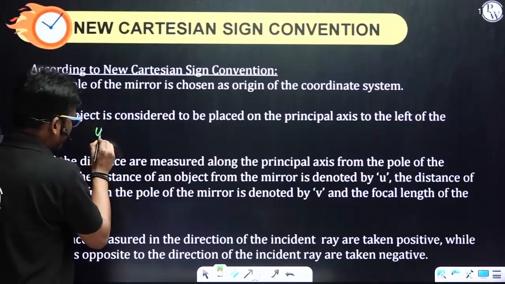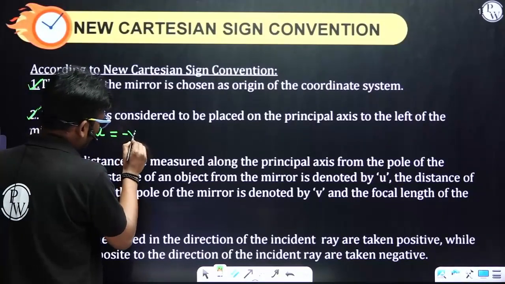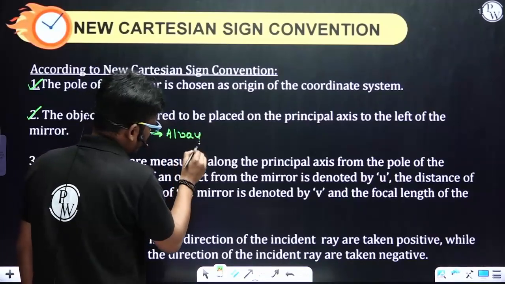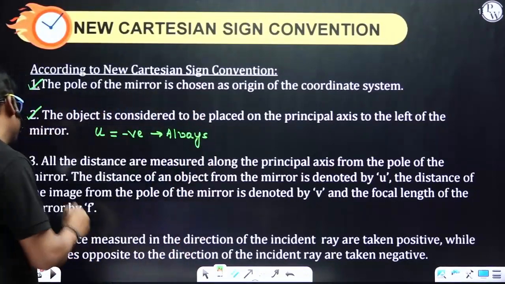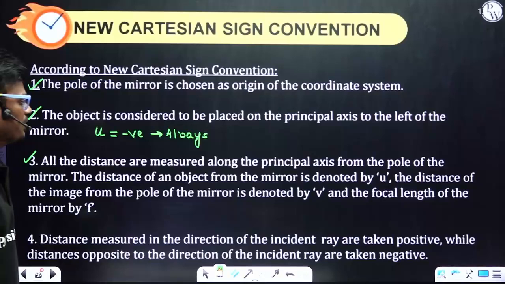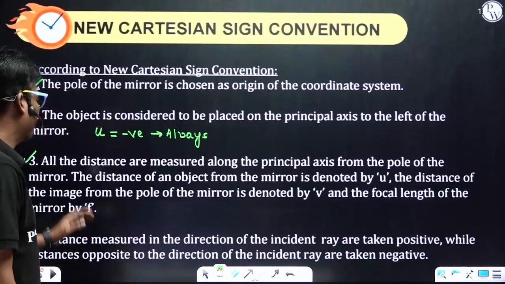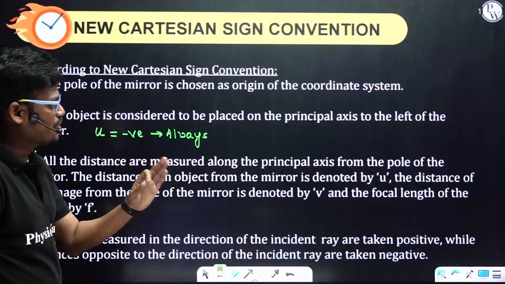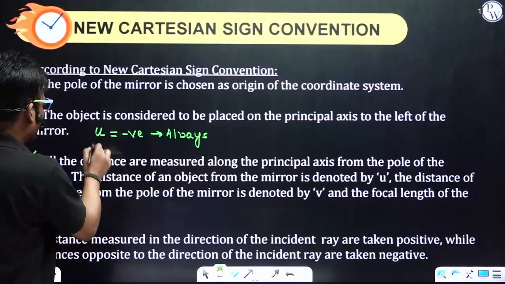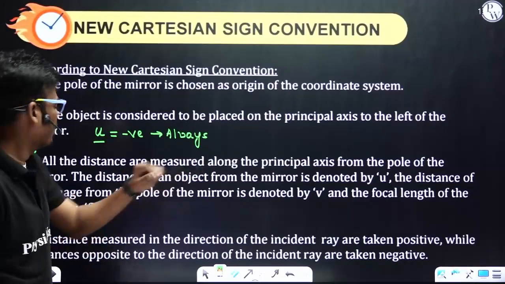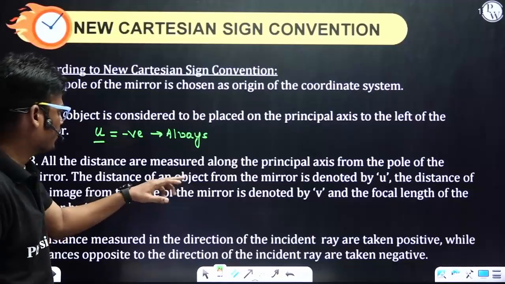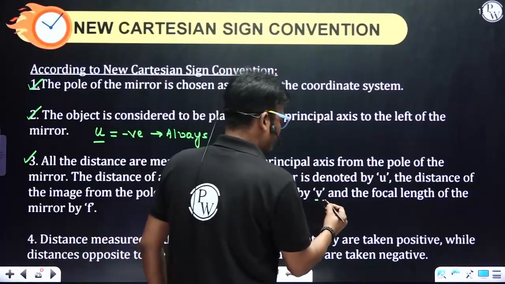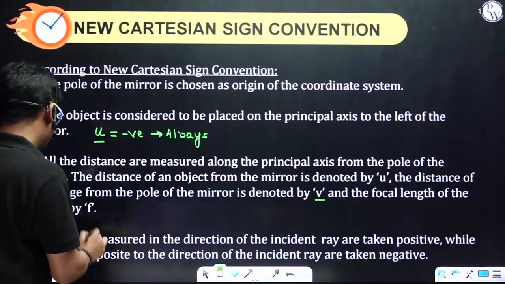Therefore, object distance is always negative. The third point: all distances are measured along the principal axis from the pole of the mirror. The distance of the object from the mirror is denoted by u. This u is nothing but the object distance. The distance of the image from the pole is measured by v, and the focal length is f.